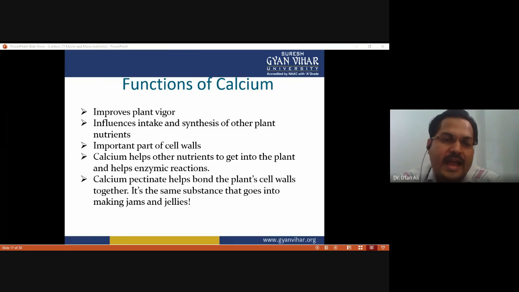And calcium pectinate helps bond the plant cell wall together, because it is a component of the cell wall, and it's the same substance that goes into the making of jams and jelly. So these are all the functions of calcium.